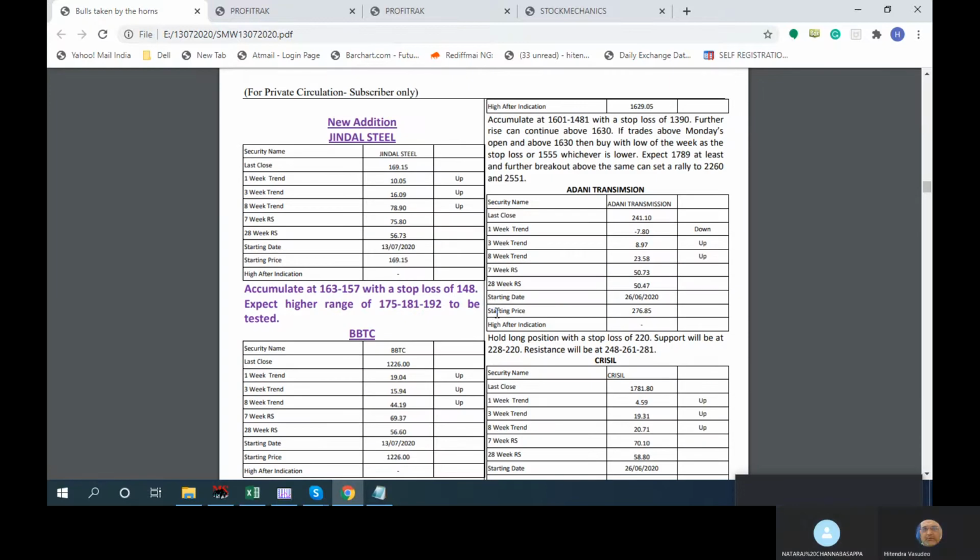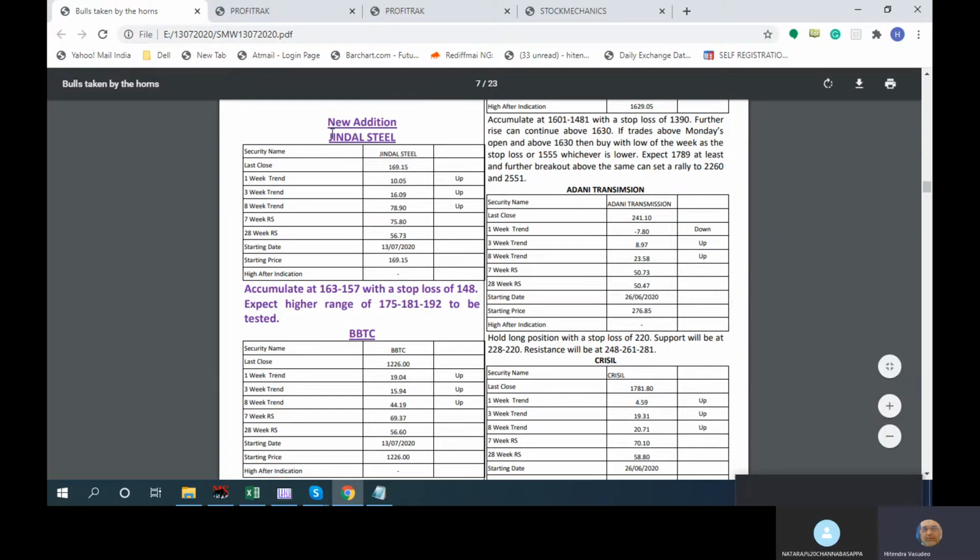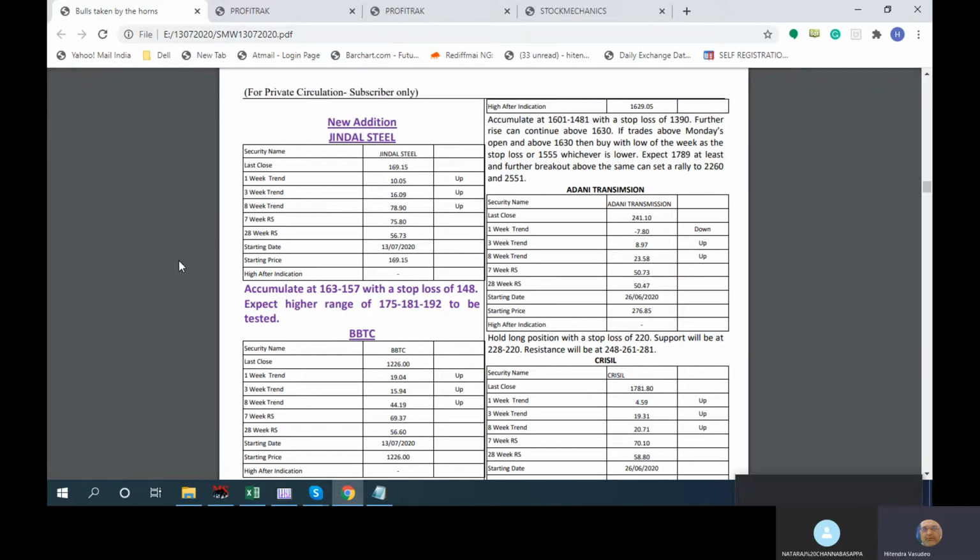Whatever is added. So if somebody asks, after going through the entire report, where should I look? Then I would say that if you are looking for an extreme near term to short term, then you can look at only this Jindal Steel or BBTC. The rest of the report you can ignore, or read it for academic purposes. Got it. So even if I have 50 stock coverage, it doesn't make a difference. Your starting point can always be from here, and the rest are just the follow-ups. Now suppose whatever is there, this was added.